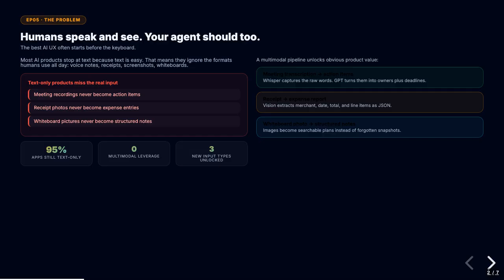For real-time transcription, streaming transcription as the user speaks rather than waiting for a complete recording, Faster Whisper is a community re-implementation that runs 2 to 4 times faster using CTranslate2 under the hood. With streaming chunking, you can begin processing transcribed segments while the user is still talking, cutting your end-to-end latency significantly.